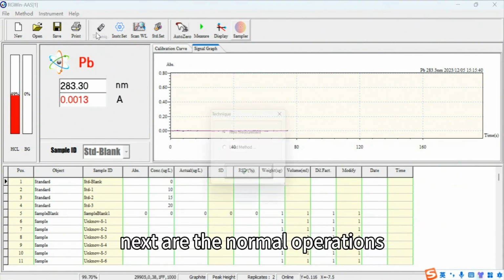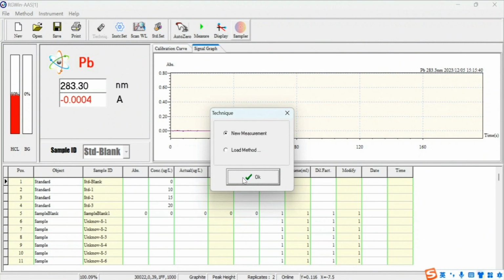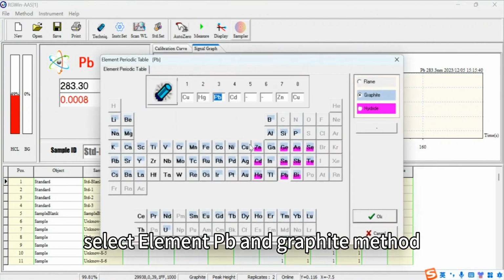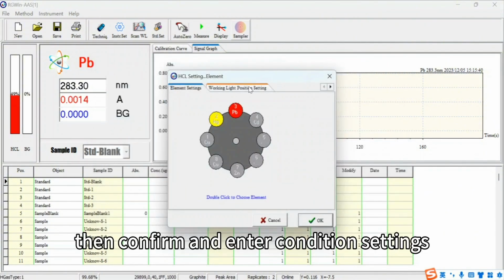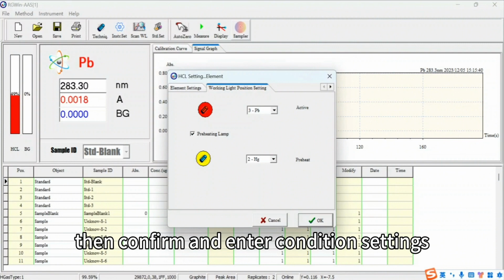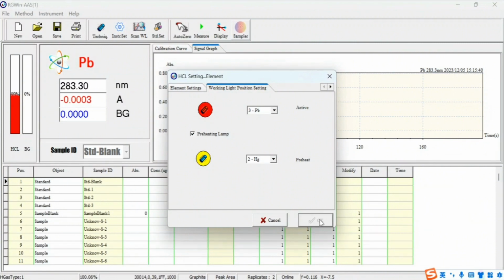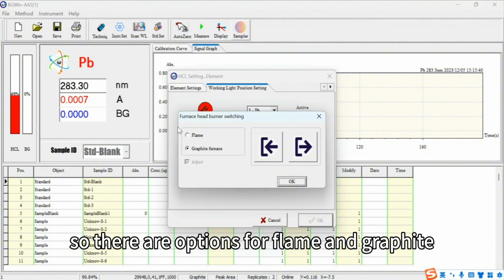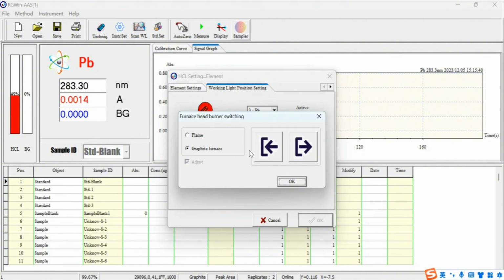Next are the normal operations. Press Technique and OK. Select Element Plumb Burn and Graphite method. Then confirm and enter conditional settings. This is a 2-in-1 model, so there are options for flame and graphite. Press OK.